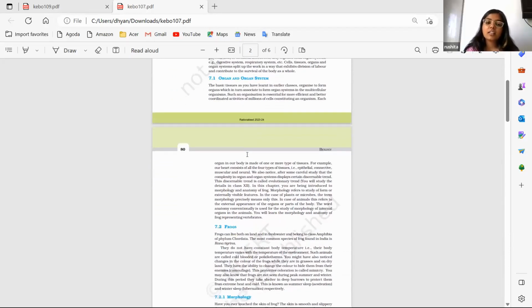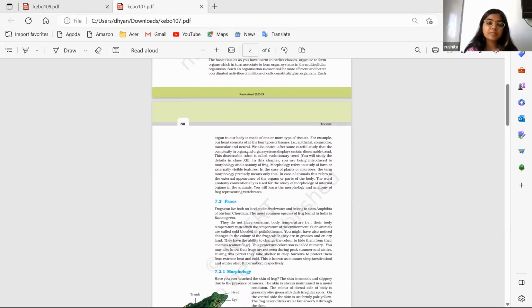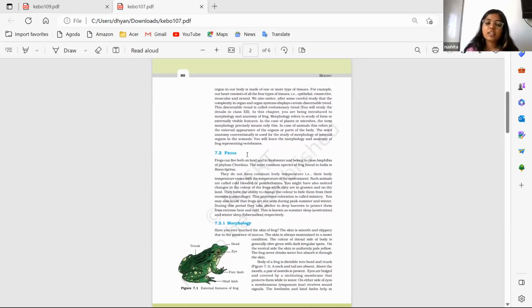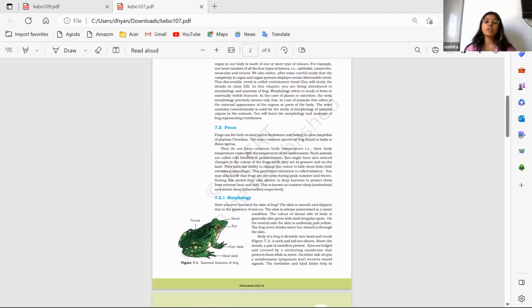So then there is an overview summary of organ systems of animals and of plants, and then it comes to particularly what happens in frog. So frog can live on both land and water. We all know that it is an amphibian, and there are certain characteristics in frogs which are not found in human beings, like they do not have a constant body temperature.